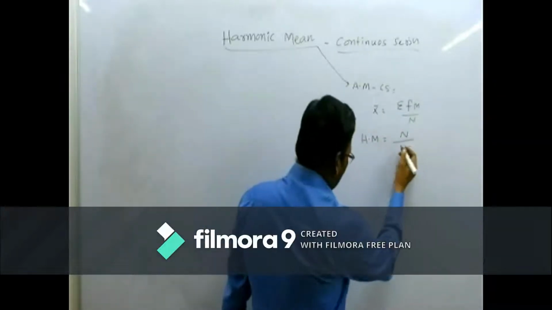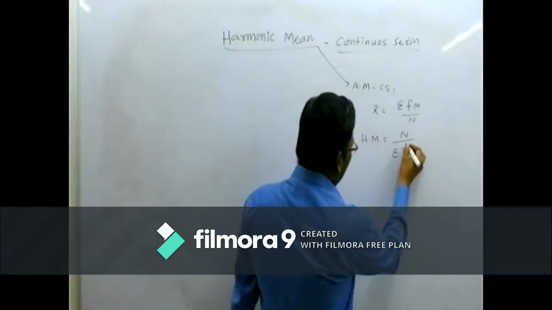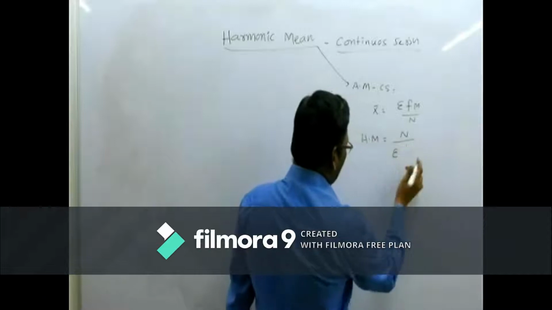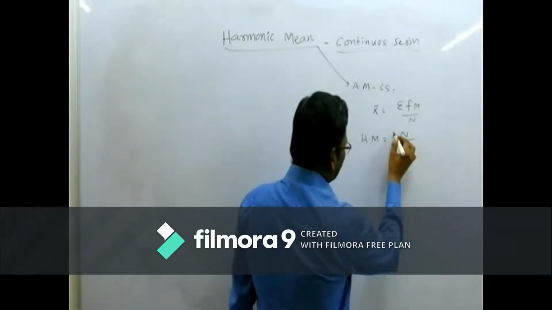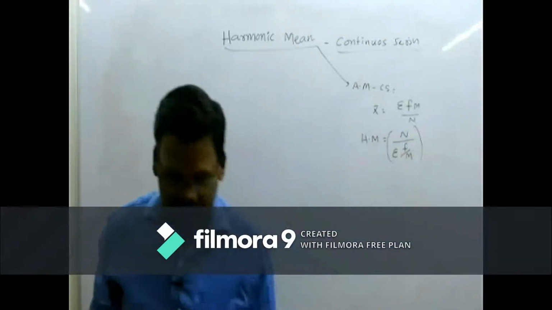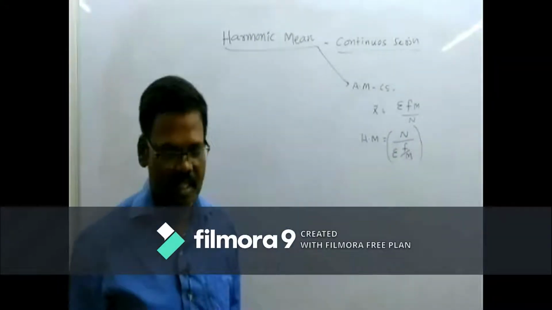So it will be like n divided by sigma f divided by m. This is the formula to know the harmonic mean through continuous series.